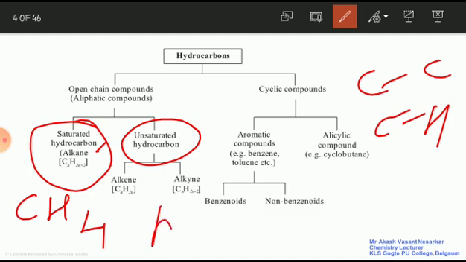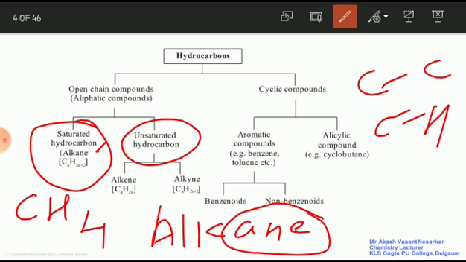So the word alkane ends with A-N-E. Remember, if any molecule's name ends with ANE, then it is a saturated hydrocarbon. For example, methane ends with ANE.